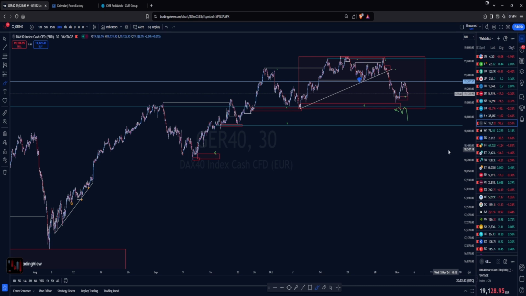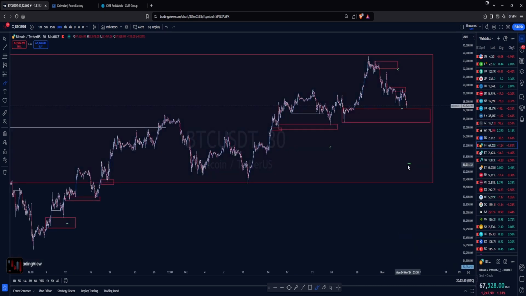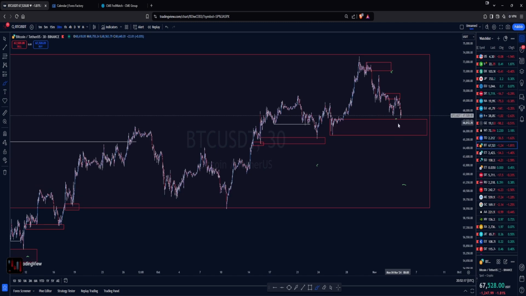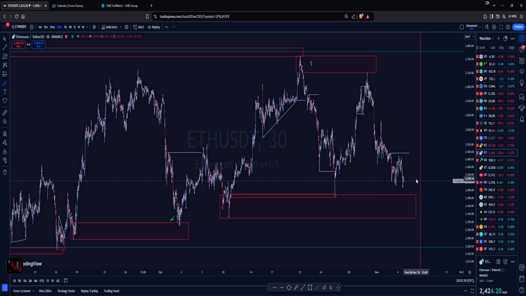And of course, we can also look at crypto, Bitcoin and Ethereum in particular, where Bitcoin can actually be at a good level to potentially look for longs where we are right now. And of course, one of the ways perhaps to try to see who's actually going to win the US election is by looking at Bitcoin, because if Trump actually wins, most likely we are going to see a big move to the upside on Bitcoin and also on Ethereum. So again, they are at good levels. We're testing lows at support levels in here. So let's see what's going to happen as well.